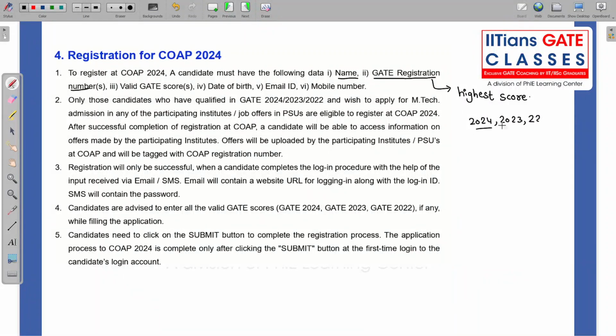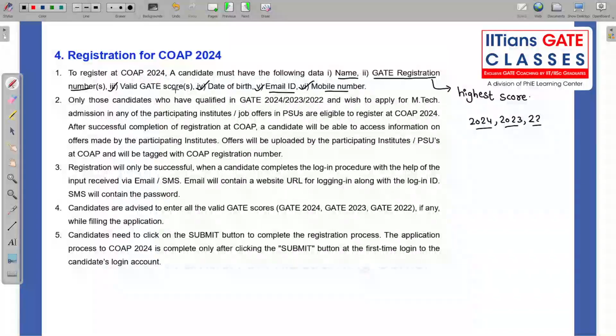Whichever of the three you have applied in, and in whichever you have the highest score, register using that GATE score. Then you should have a valid GATE score, date of birth, email ID and mobile number. Try to give your original email ID and your own mobile number.